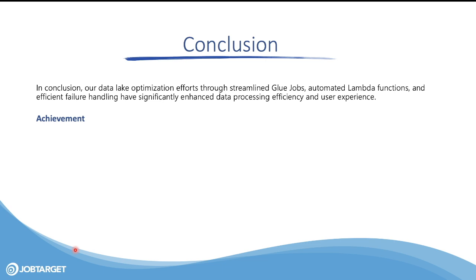So now let me derive some valuable conclusions out of it. In conclusion, our data lake optimization efforts through streamlined Glue jobs, automated Lambda functions, and efficient failure handling have significantly enhanced data processing efficiency and user experience. Because now we don't need to write infrastructure code. We can ingest data from many sources in a much faster way. And we are building a lot of Hudi transactional data lakes for our end customers, and they can simply query that using either Redshift Spectrum, Athena, Spark SQL, or whatever their favorite query tool is, Presto, Trino, etc.